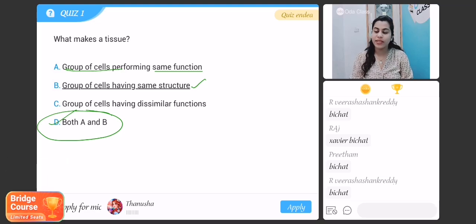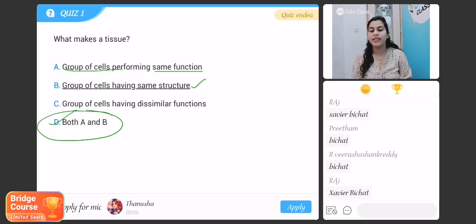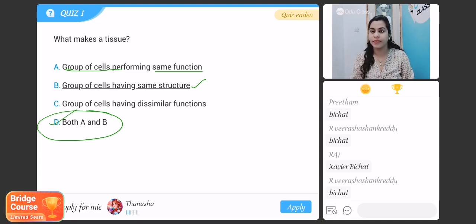So, Tanusha, do you know who discovered the term tissue? Yes, ma'am. Robert Hooke discovered the cell for the first time in 1665, ma'am. Very good. The cells were discovered by Robert Hooke. And what about the tissue? Who discovered tissue? I don't know, ma'am. No problem, Tanusha. We'll learn about it, okay? Thank you for your answer.